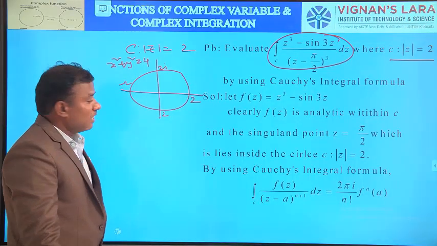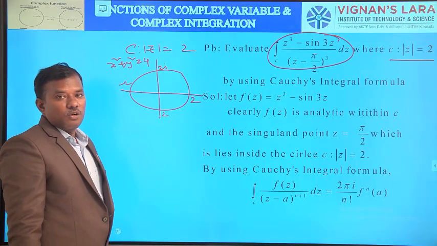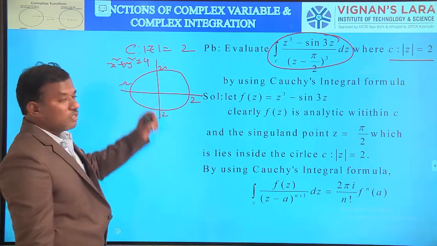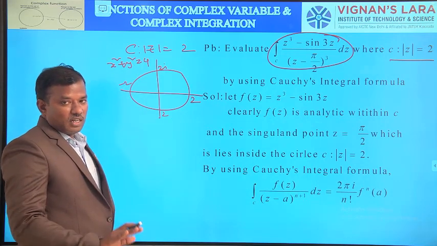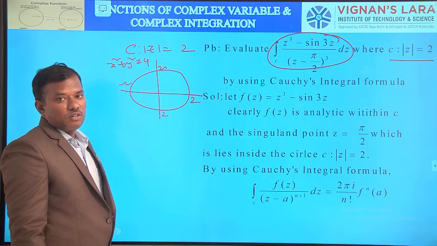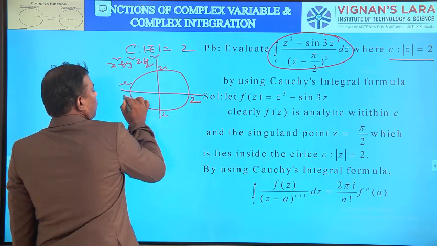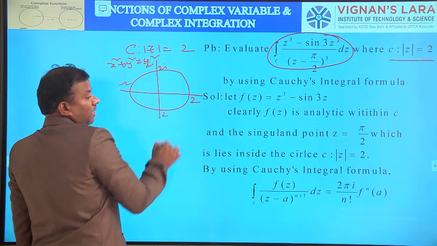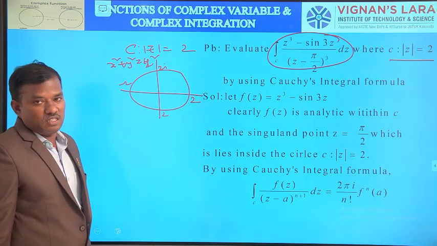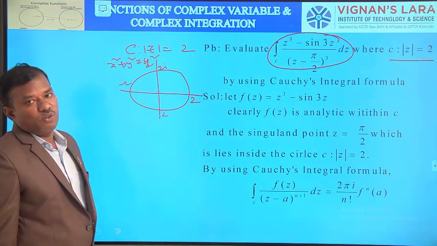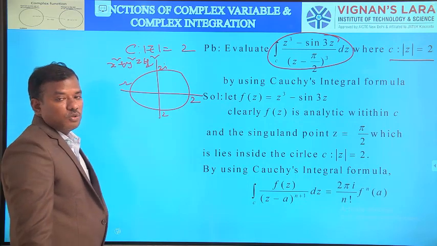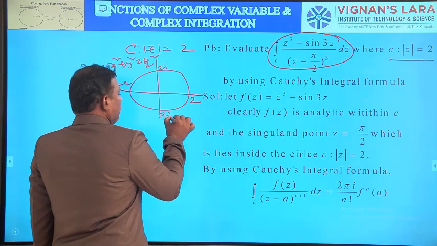Circle with the center 0, 0 and radius 2 units. x squared plus y squared equals 4, center at 0, 0 and radius 2 units. It is 4, nothing but 2 squared. So 2 units on the positive x-axis, minus 2 on the negative x-axis, 2i and minus 2i.